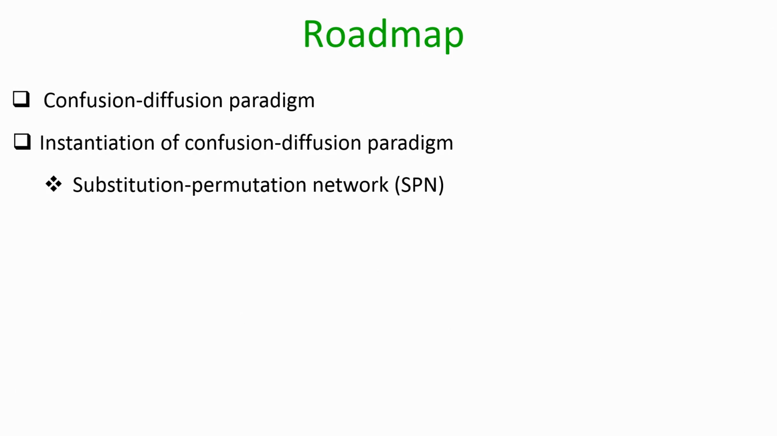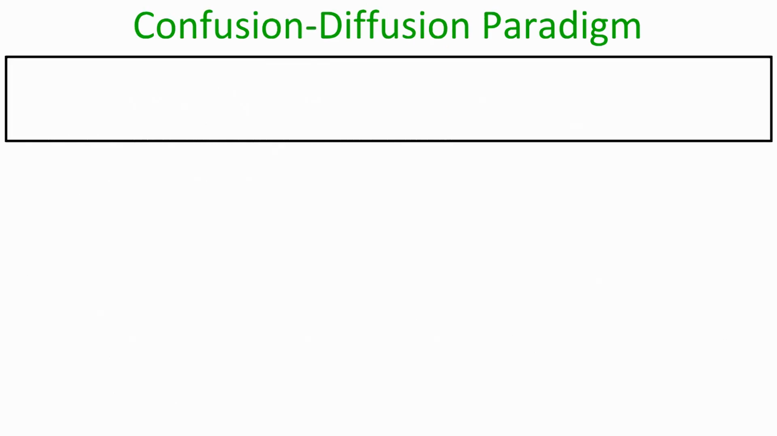Later, during part 2 of the discussion on practical constructions of block ciphers, we will see how SPN plays a very crucial role in the design of one of the most popularly used block ciphers, namely DES. So, let us start our discussion on the confusion diffusion paradigm.